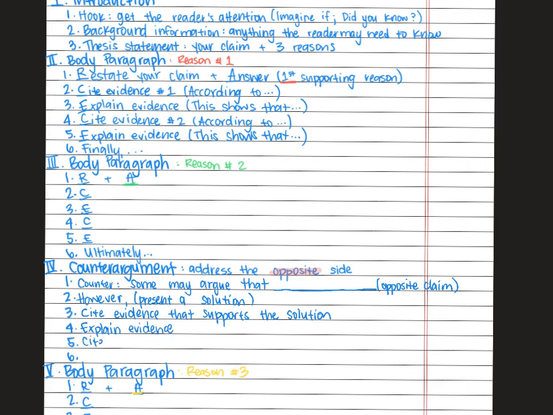Cite another piece of evidence, and then explain again. So your counter argument is really going to be the trickiest part of your essay. And if I get enough feedback telling me that you need some more help with it, I'll go ahead and make another video just addressing the counter argument.